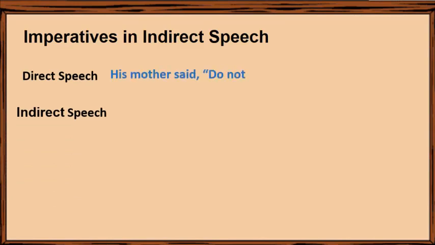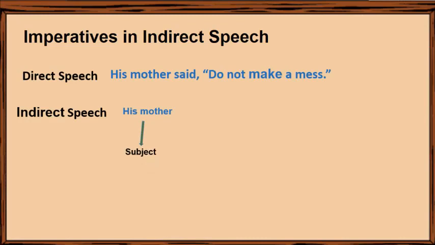Another example. His mother said, "Don't make a mess." And as mentioned previously, this is a negative imperative sentence. In the indirect speech form, the sentence is, his mother ordered him not to make a mess.